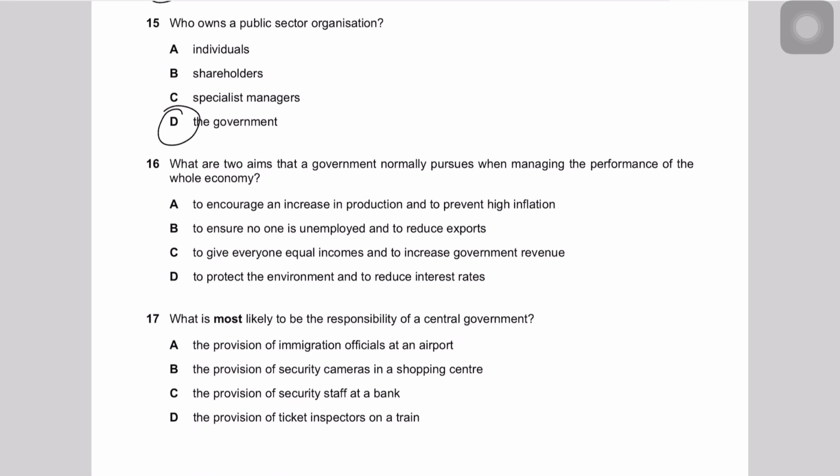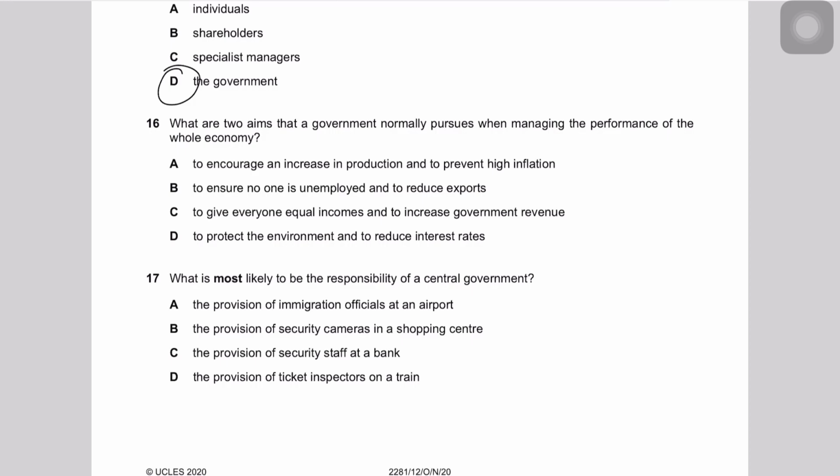Question number 16. What are the two aims that a government normally pursues when managing the performance of the whole economy? Now, what are the two aims? They're basically asking you the macroeconomic aims. So to encourage an increase in production and to prevent high inflation. Yes, definitely we want to increase the production and we want to prevent high inflation. This kind of makes a bit of sense. Let's see the other answer options.